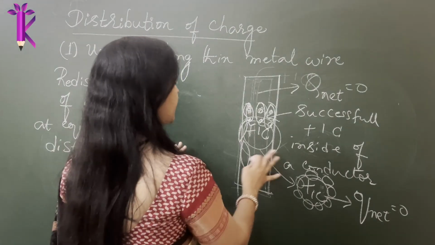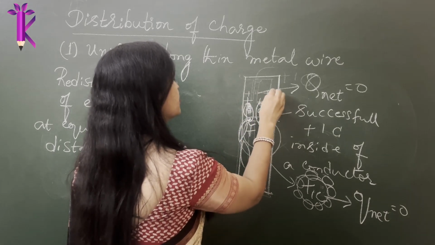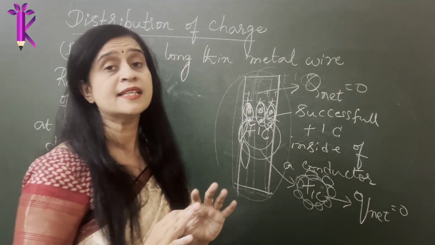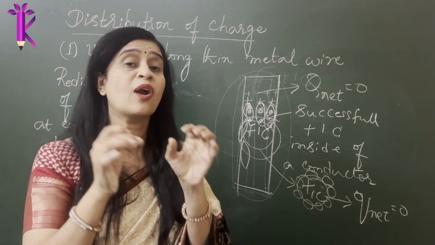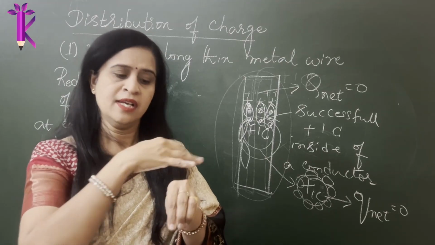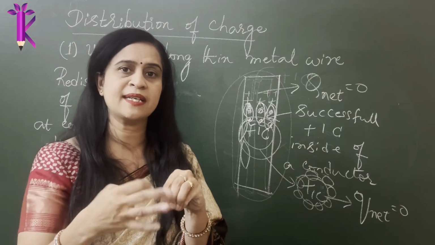So they cancel each other and the positively charged particles align on the surface. We always say the charges reside only on the outer surface of the conductor. They cannot reside inside. This is the reason: if you keep -1 Coulomb, all the positively charged particles cancel the effect.